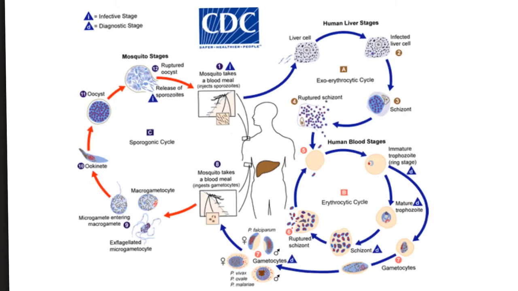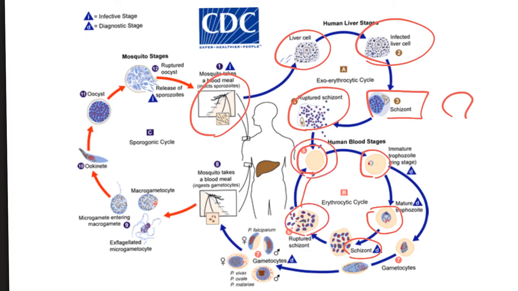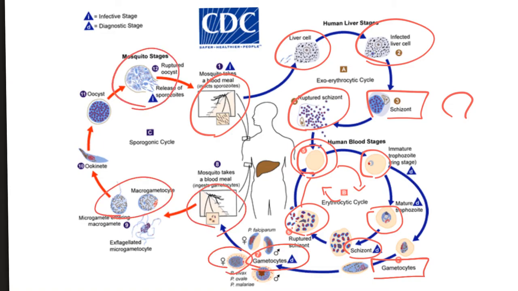Very quickly, the female Anopheles will bite you, releasing sporozoites into your skin. They go to the liver, and this is the schizont. The schizont is a sac. The sac will rupture, releasing merozoites. They infect your red blood cells. Now it's called the ring stage, the trophozoite. Either I will mature, providing a schizont that will rupture, releasing merozoites to infect the red blood cell and continue the cycle, or I will become a gametocyte. Male and female enter into the female Anopheles. Male and female equals zygote, sporozoite, and continue the next cycle.